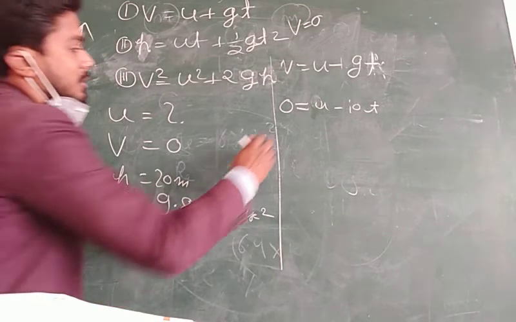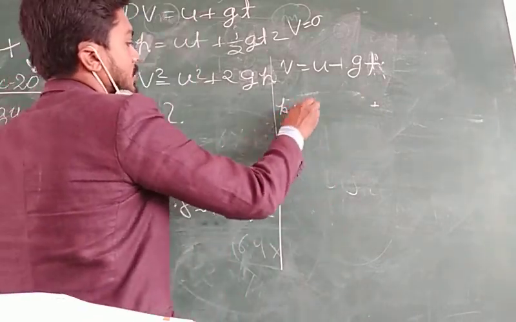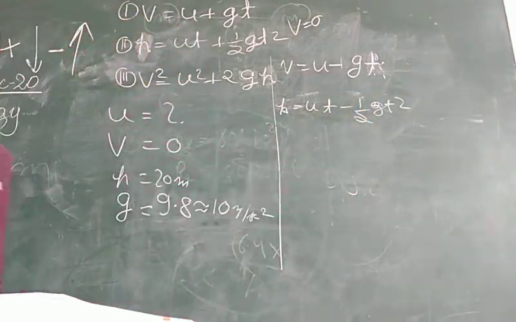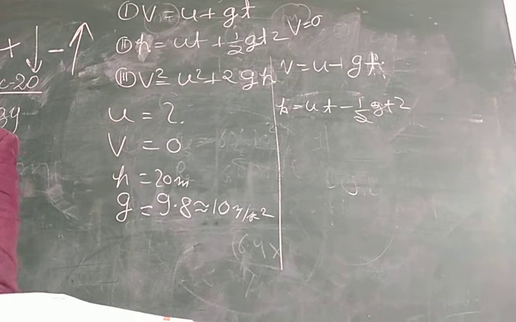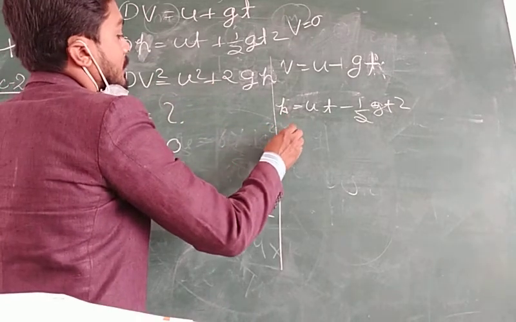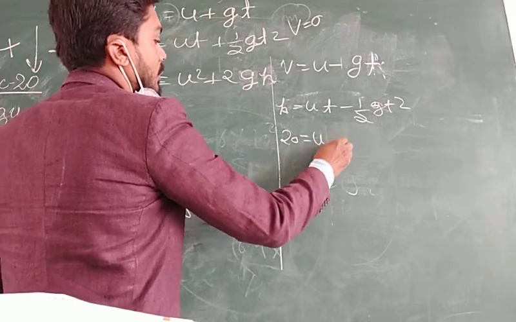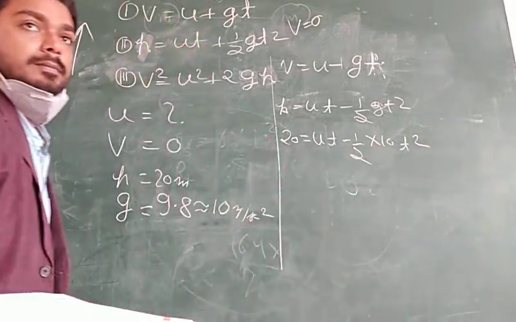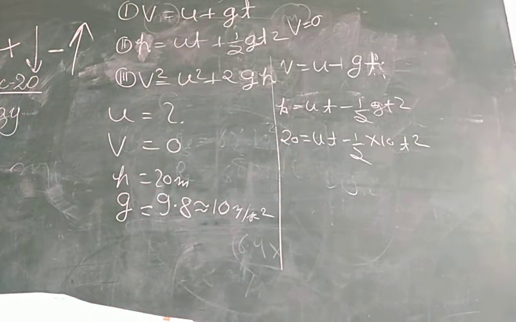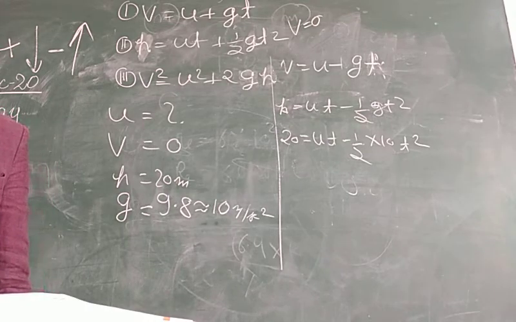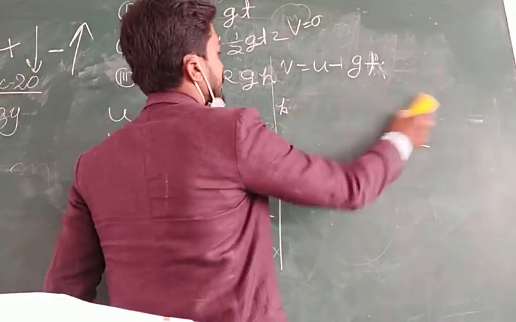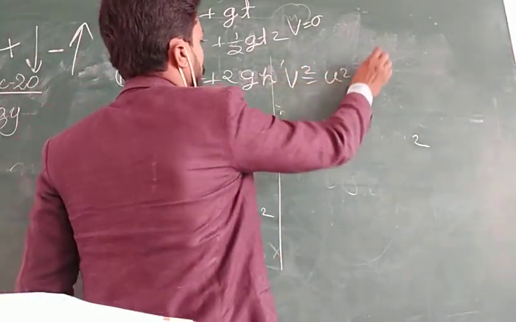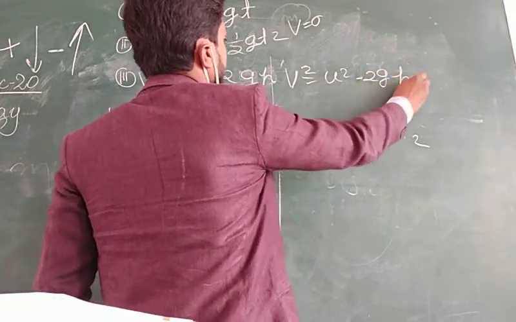Now let us try equation number 2, that is h is equal to ut minus half gt square. Why are we applying the minus sign here? Because the body is moving in the upward direction. h is 20, u is unknown into t, minus half, g is 10 into t square. Again we have two unknowns. Now the third equation: v square is equal to u square minus 2gh.